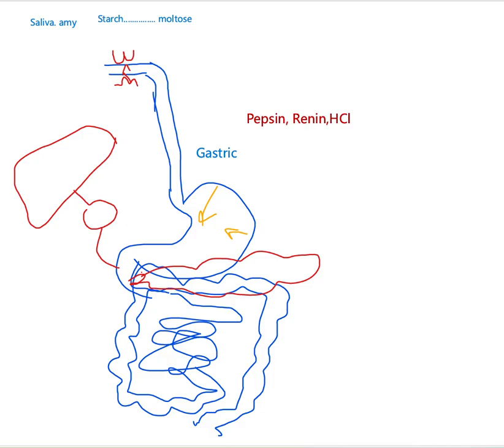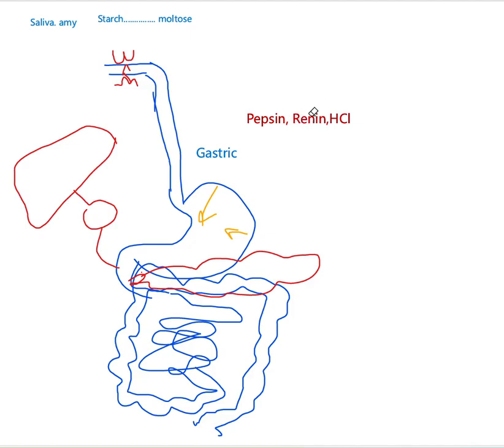Our first one is HCl. Pepsinogen is inside the gastric juice, and that pepsinogen is converted into pepsin by HCl, or you can say pepsin gets activated because of HCl. Also, HCl makes the food acidic.